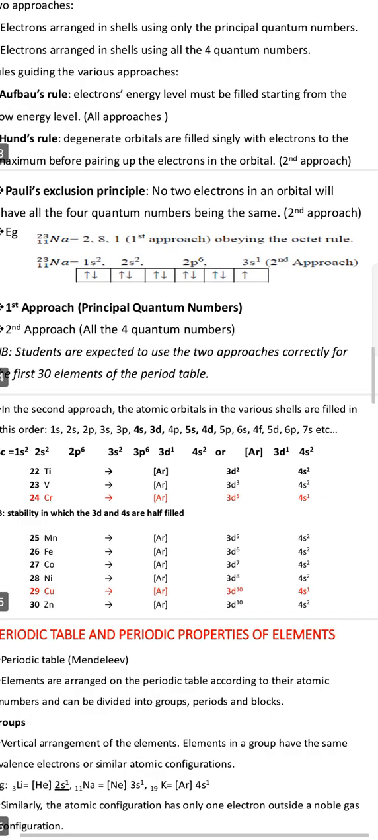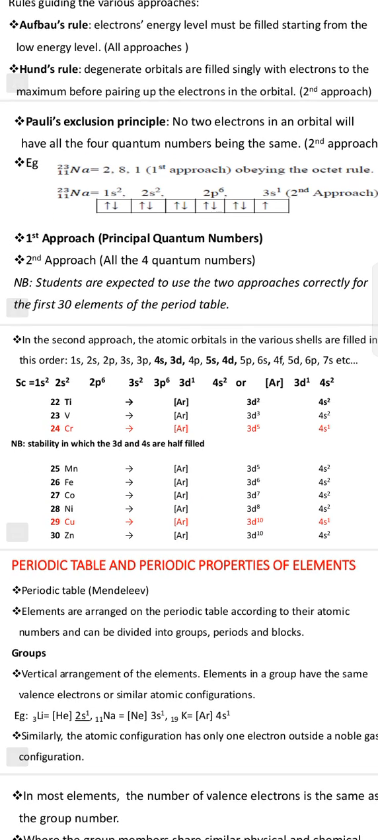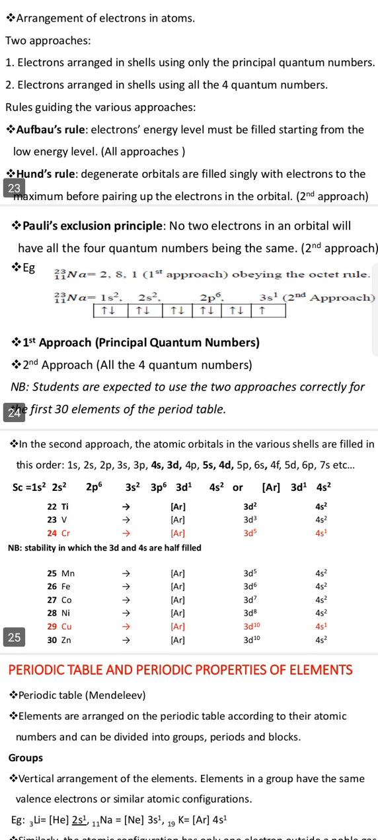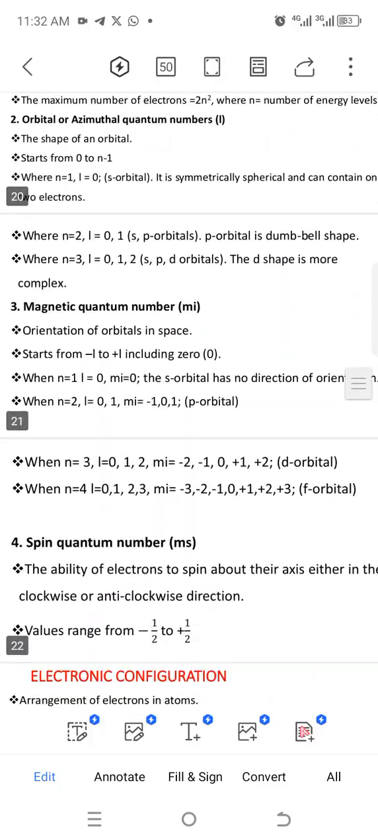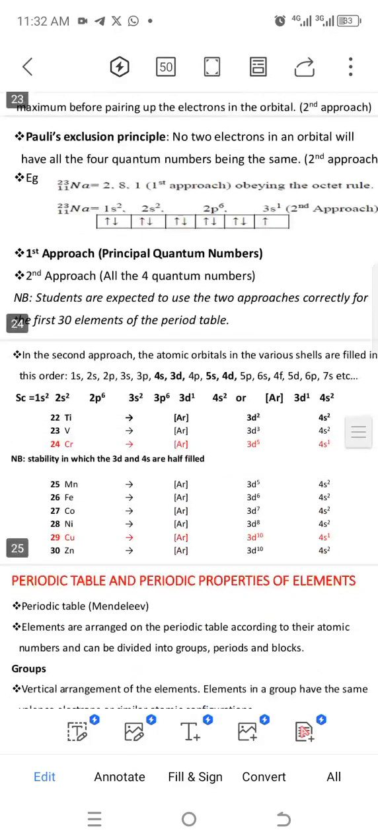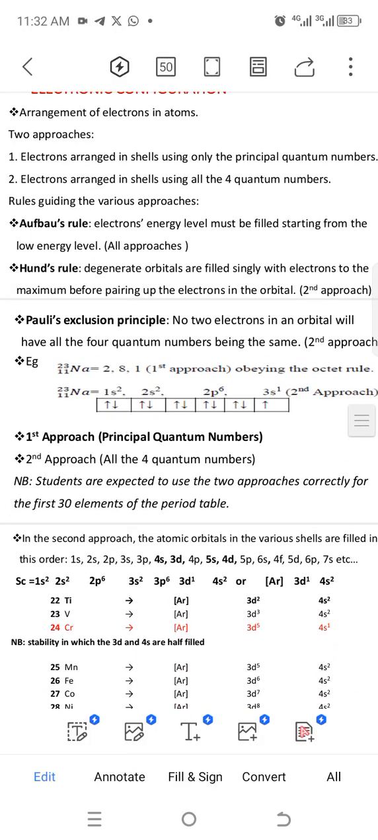being the same. So basically, you can't have two electrons in one orbital with all four quantum numbers the same. That is the principal, orbital, magnetic, and the spin. Pauli's exclusion principle also states that no more than two electrons can be in the same orbital. So can you have three electrons in one orbital? No.